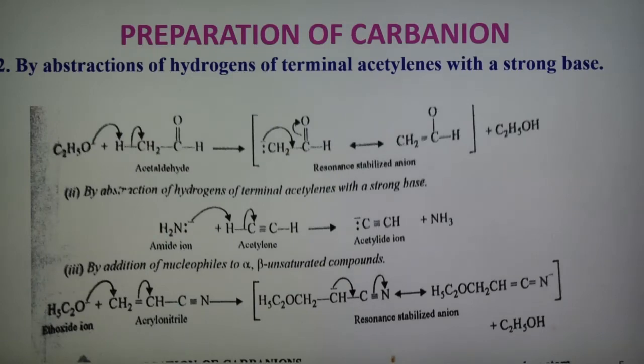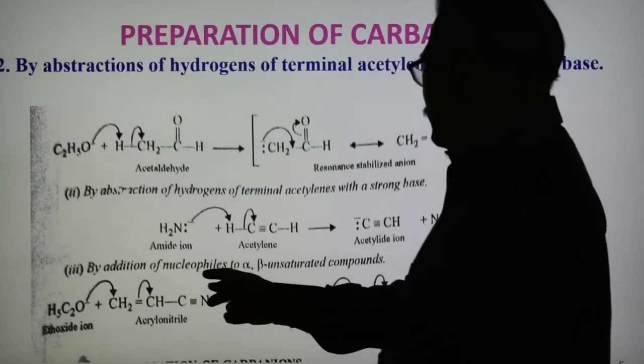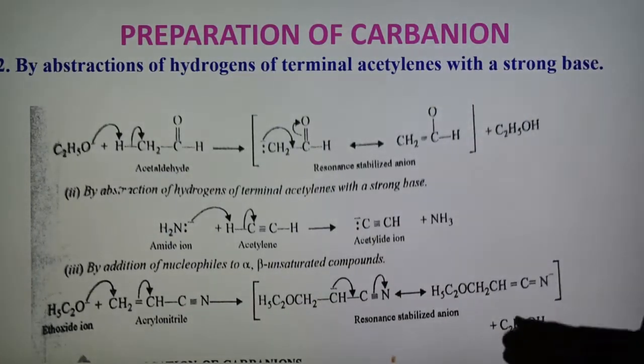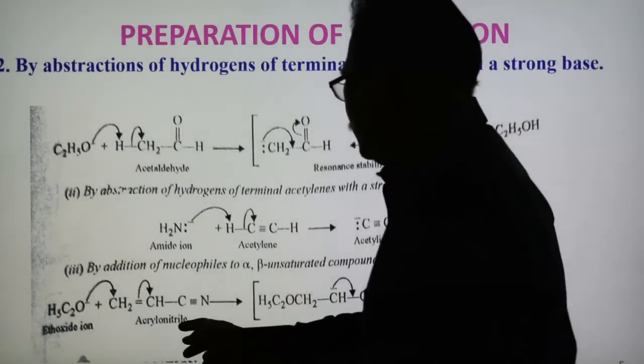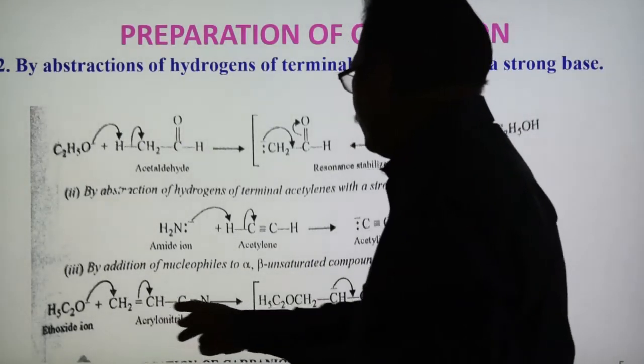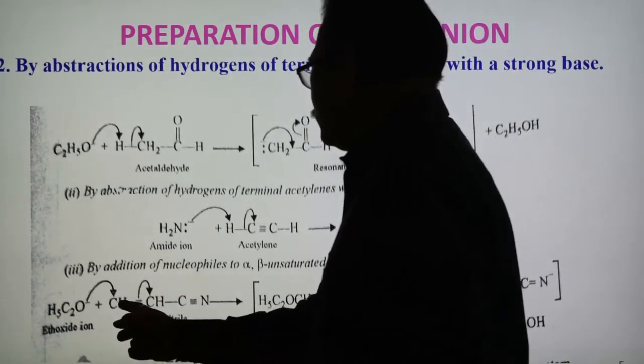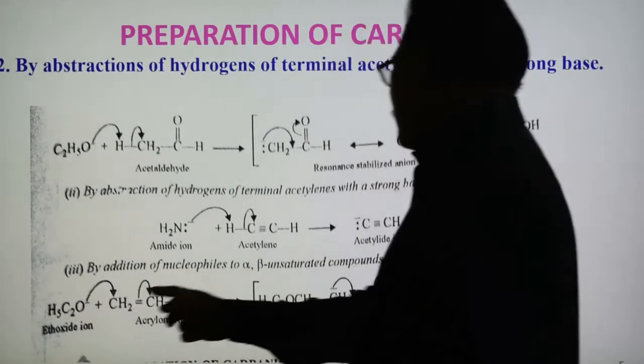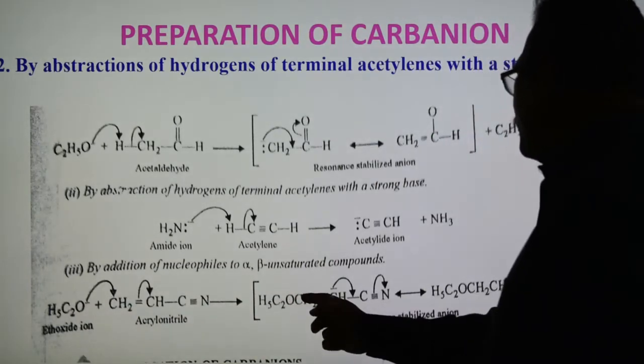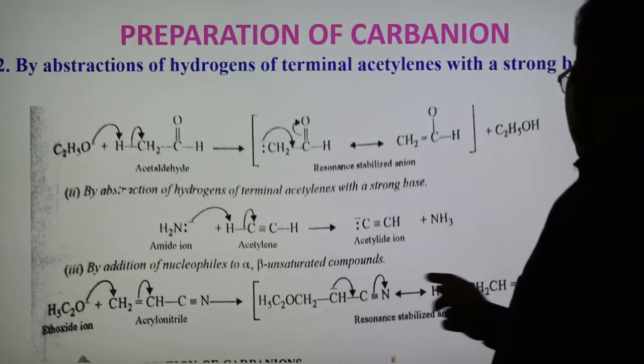The third method is by addition of a nucleophile to an alpha-beta unsaturated compound. This is acrylonitrile, which is the alpha-beta unsaturated compound, and this is ethoxide. The ethoxide, C2H5O, is added here, and then the electron pair shifts, giving another structure.